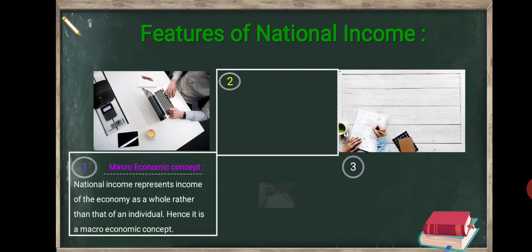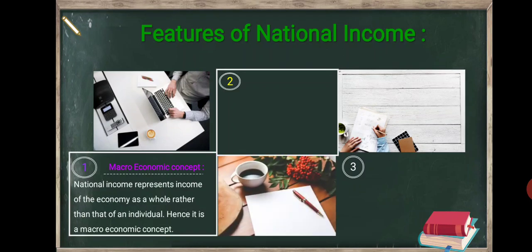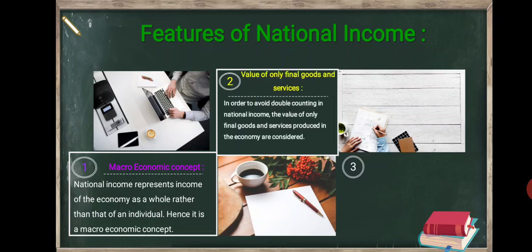What are the features of national income? First, macroeconomic concept. National income represents the income of the economy as a whole rather than that of an individual. Hence, it is a macroeconomic concept. Second feature, value of only final goods and services.